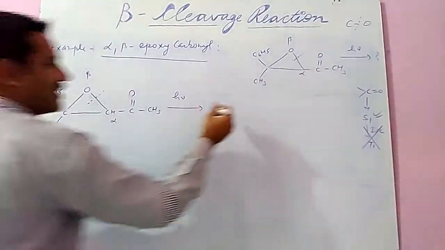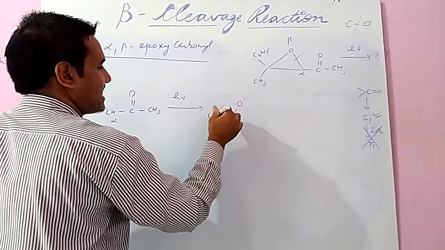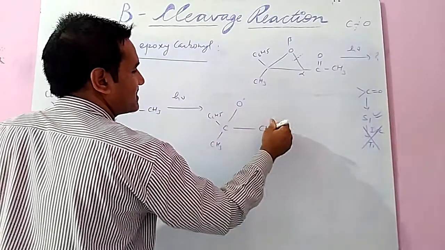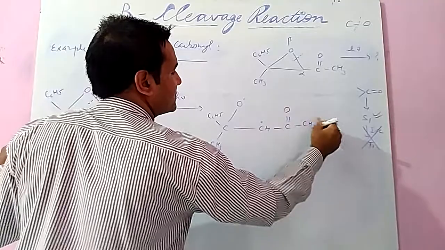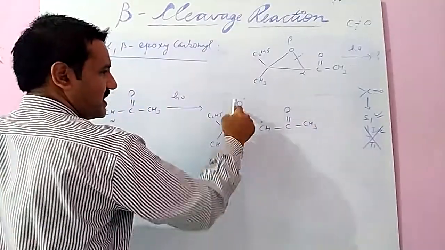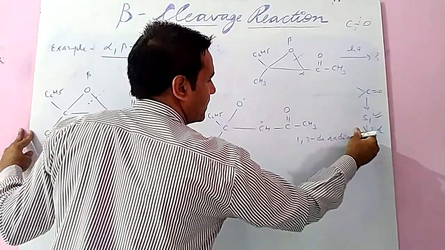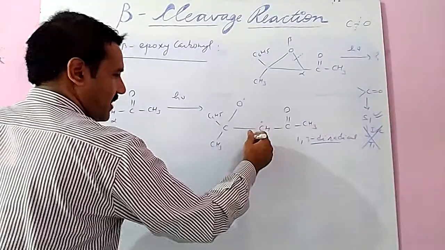Then cleavage is here, with the formation of an O radical, C with one side a phenyl group and another side a methyl group. Here CH radical, C double bond O, CH3. Now 1, 2, 3, it means a 1,3 diradical. Now further proceed.